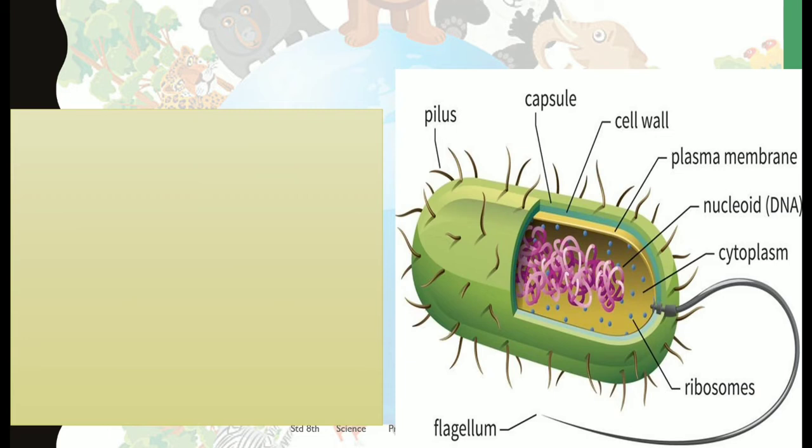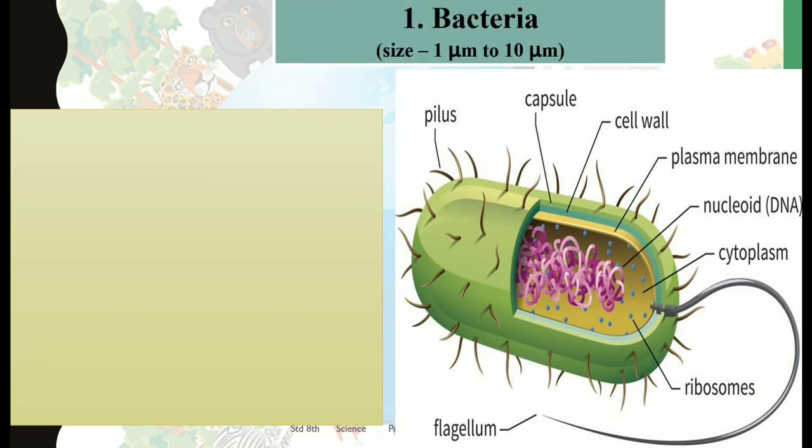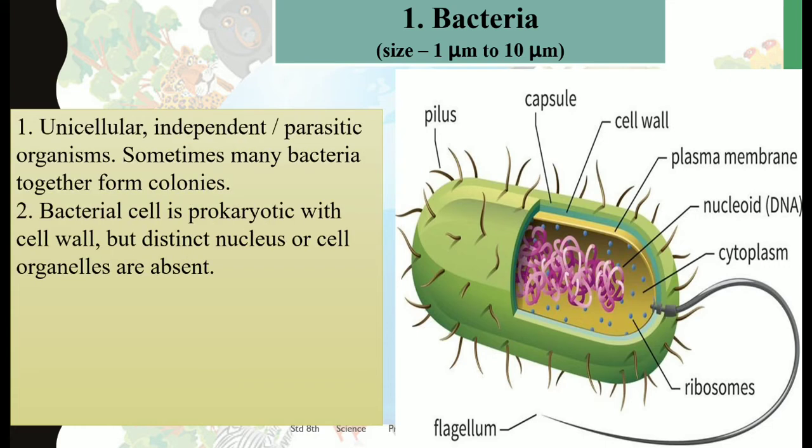So here you can see this is the very first one, that is bacteria. When you talk about bacteria, the size is 1 to 10 micrometers. They are unicellular organisms and they are independent, meaning they do not need somebody, but they can be parasitic also, meaning they live on some other organism for their survival. Sometimes many bacteria together form colonies, meaning they stay in groups.